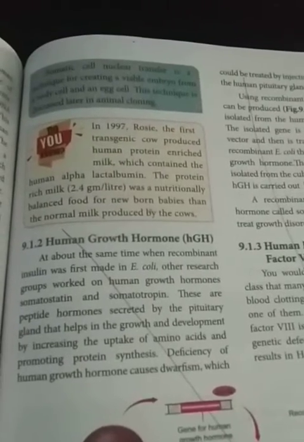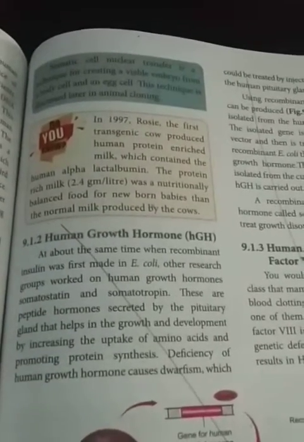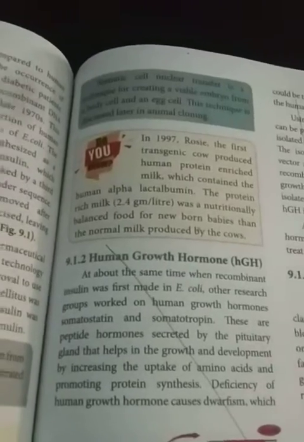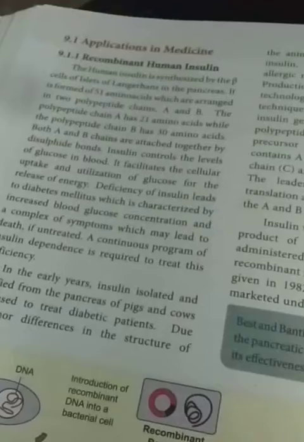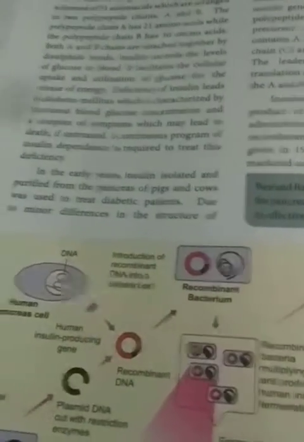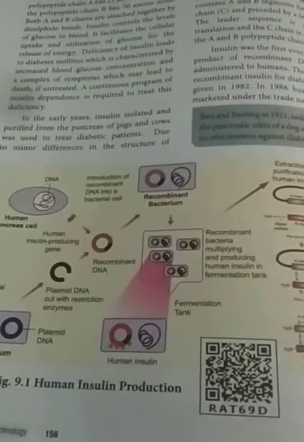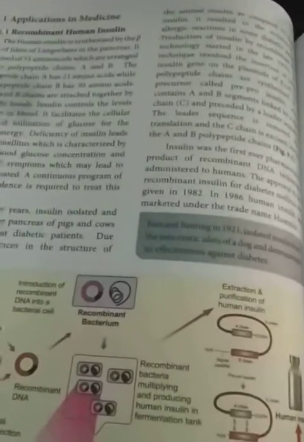Okay, it was produced in the year 1997. Okay, students, can you understand all of you? Recombinant human insulin, 5 mark they will ask. You must practice this diagram also. Okay, can you understand all of you?